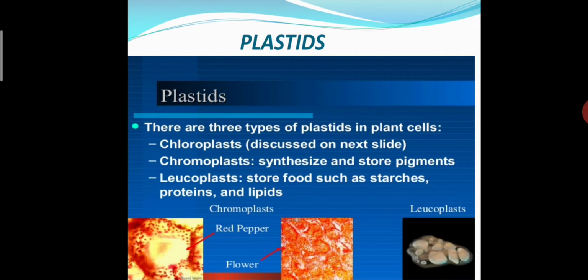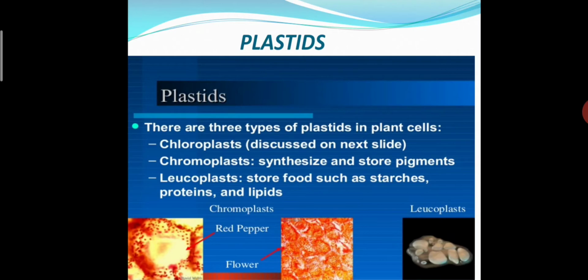So students, understand what plastids are. In our cytoplasm some organelles are present, of different colors and sizes, and they are known as plastids. There are three types of plastids in plant cells: chloroplast, chromoplast and leucoplast. We all know about chloroplast, that plants can do photosynthesis in the presence of chlorophyll.